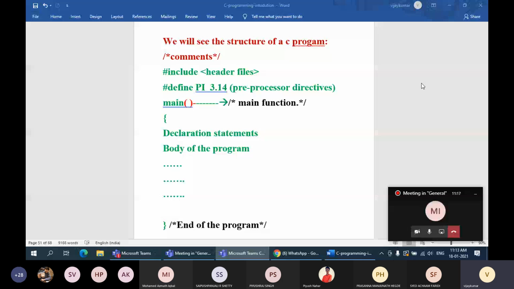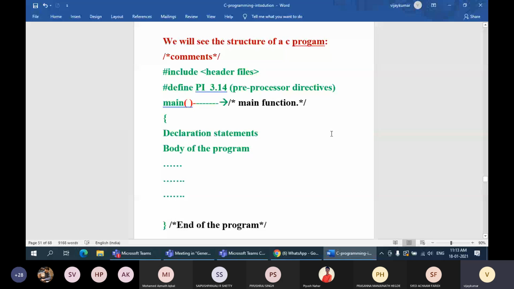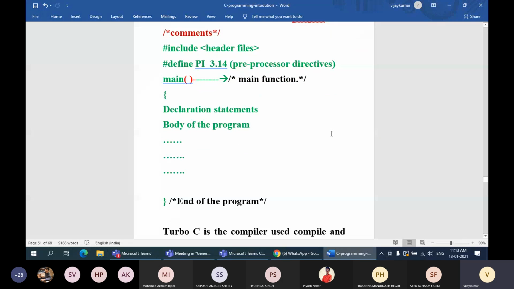Good morning. In the previous class, we were discussing the structure of the C language, right? In that, I explained that the very first line of a C program must always be header files inclusion, hash include, using angle brackets. Then we can have many hash define preprocessor directives to define the constant values that can be used in your program. And the next line should be your main function.